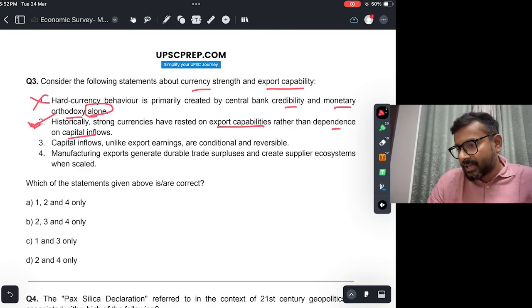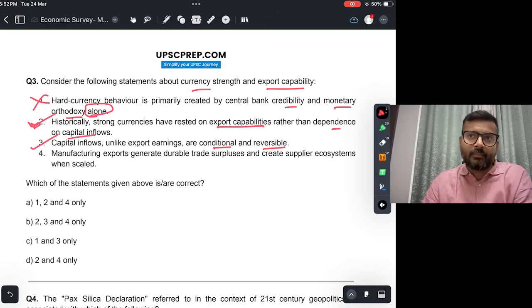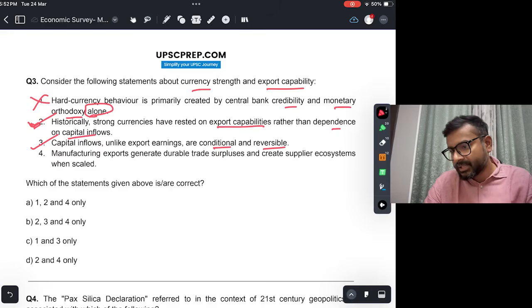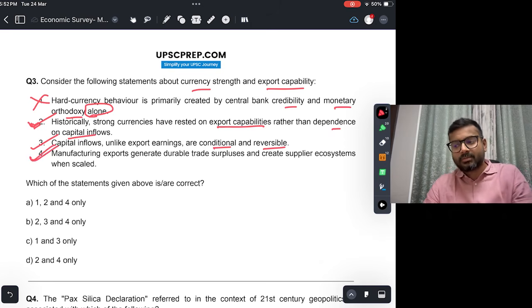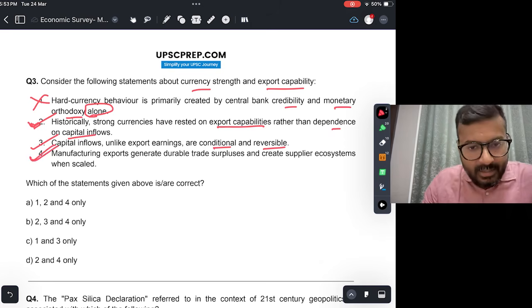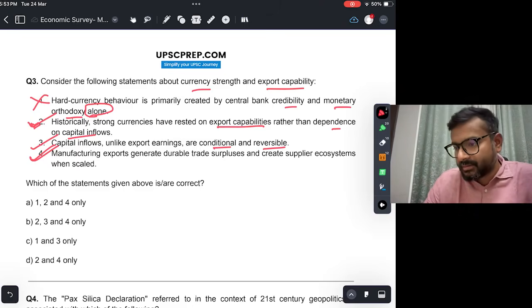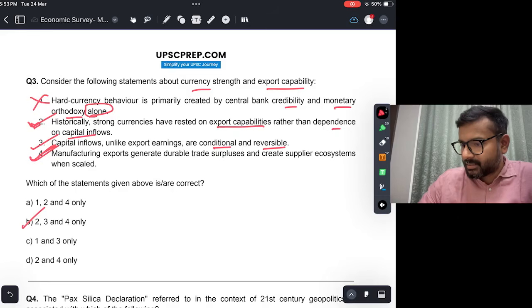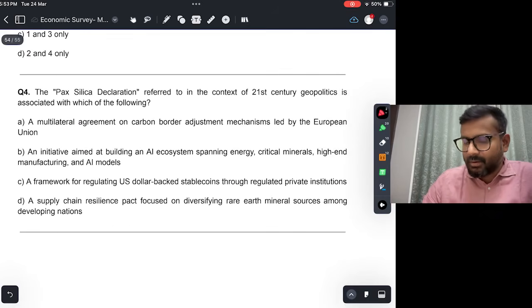Capital inflows, unlike export earnings, are conditional and reversible. This is true. Reversible है, मतलब पैसा आ रहा है पर पैसा जा भी सकता है. Manufacturing exports generate durable trade surpluses and create supplier ecosystem when scaled. This also is true. Manufacturing exports से जो ट्रेड सरप्लस होगा दैट इज वेरी ड्यूरेबल. ओके, तो 2, 3 and 4, B is the correct answer. 4.